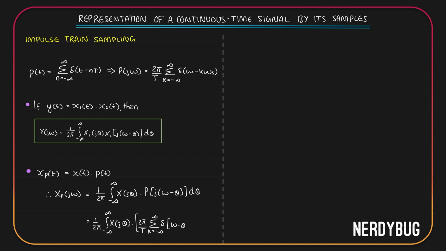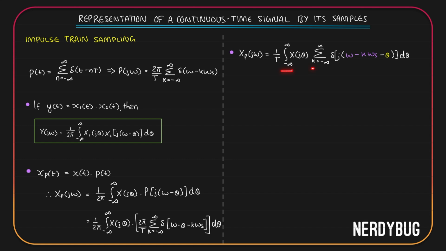So I get omega minus theta minus k omega s d theta. There is a 2 pi over here, there is a 2 pi over here, they get cancelled. And 1 by T is a constant, it can come out of the integration. So if I apply all of this, I'll get Xp of j omega like this: 1 by T integral from minus infinity to infinity X of j theta, summation from k equals minus infinity to infinity, delta of j into omega minus k omega s minus theta d theta. Instead of writing omega minus theta minus k omega s, I have written omega minus k omega s minus theta.